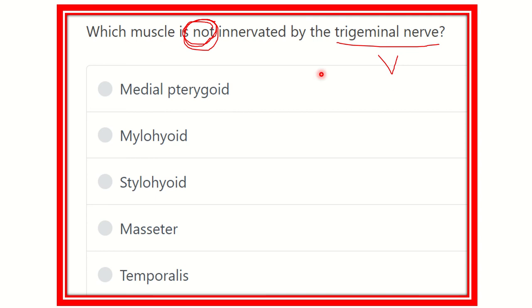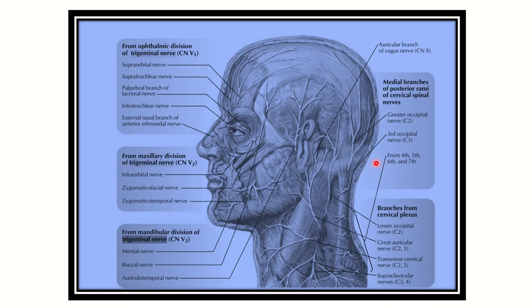Here the options we can see: medial pterygoid muscle, mylohyoid, stylohyoid, masseter, and temporalis muscle. So we have to find out one muscle which is not supplied by the trigeminal nerve. For this answer, let's see some pictures. In this picture, anterior to the face, these are all branches from the trigeminal nerve. Here we can see the trigeminal nerve, here also the trigeminal nerve.